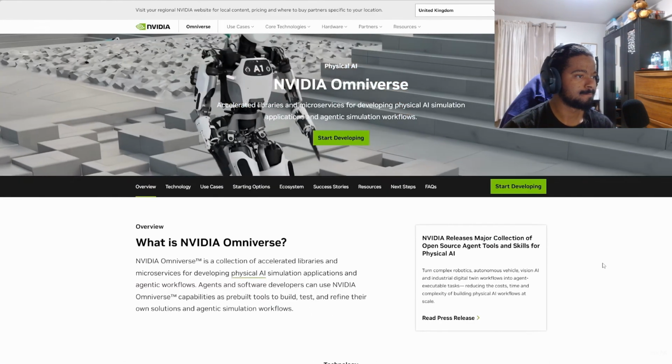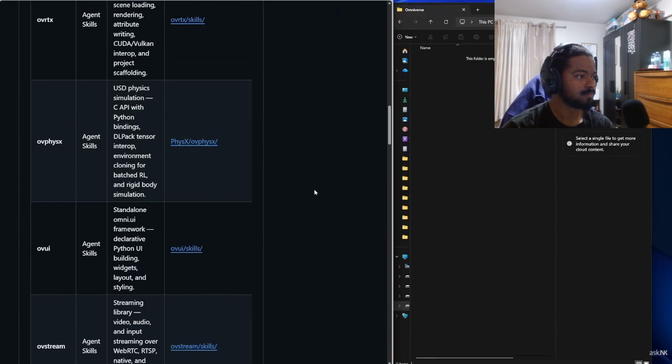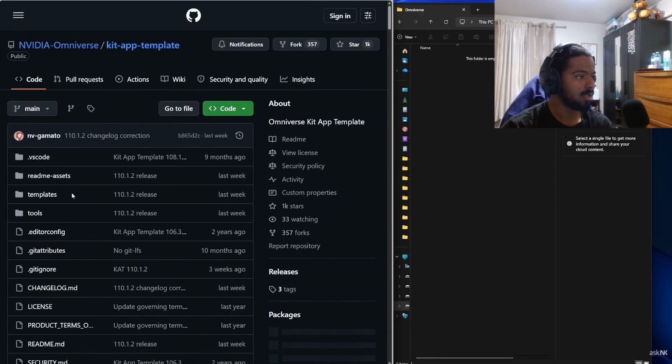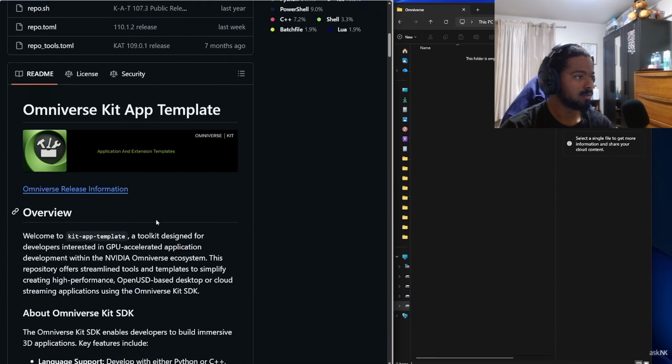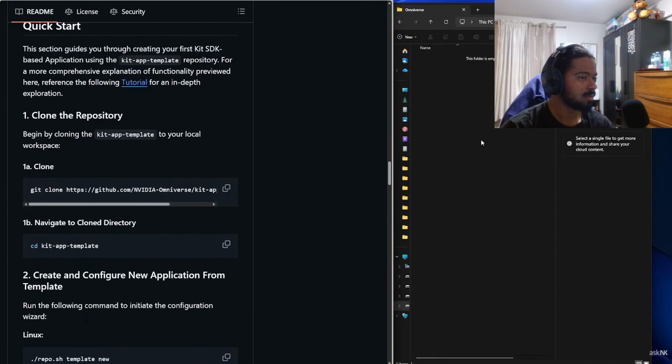To get started, you need to go over to the NVIDIA Omniverse GitHub page. And within the NVIDIA Omniverse GitHub, what we need is the Kit app template. We'll click on that, and this is going to load. And from here, we also need a folder where we would like this installation to be. And since we're doing this for Windows, we're simply going to right click and click on Open in Terminal.